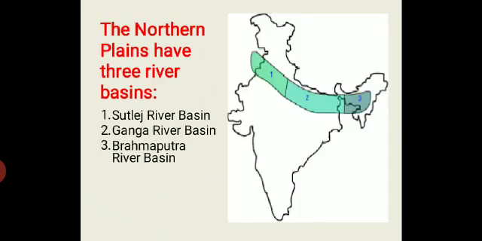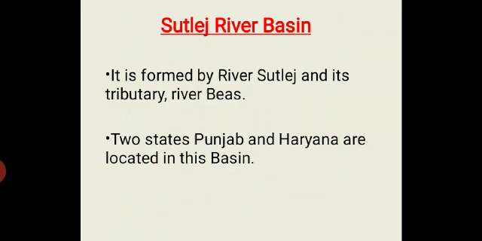Here you can see that the Northern Plains have been divided into three river basins. Number one is Satluj River Basin, number two is Ganga River Basin, and number three is Brahmaputra River Basin. So let's start with Satluj River Basin. It is formed by the river Satluj and its tributary river Beas. Two states, Punjab and Haryana, are located in this basin.